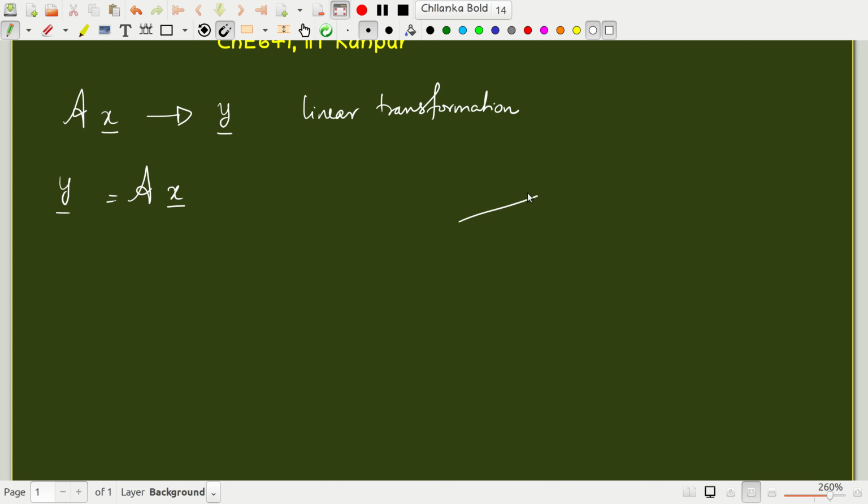If the input vector in the geometric sense is oriented like this, the output vector may be like this. The operator would have rotated and contracted, or if the input vector is like this, the output vector may be like this. So this is x, this is y. Many things might happen when you operate a vector with a linear operator.